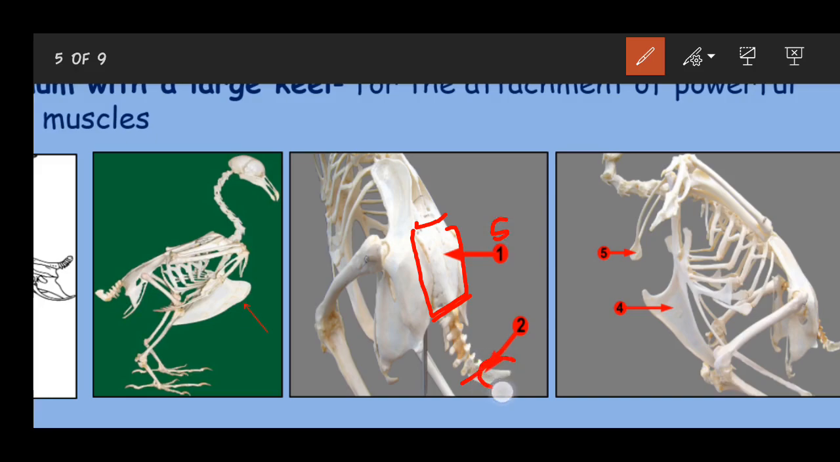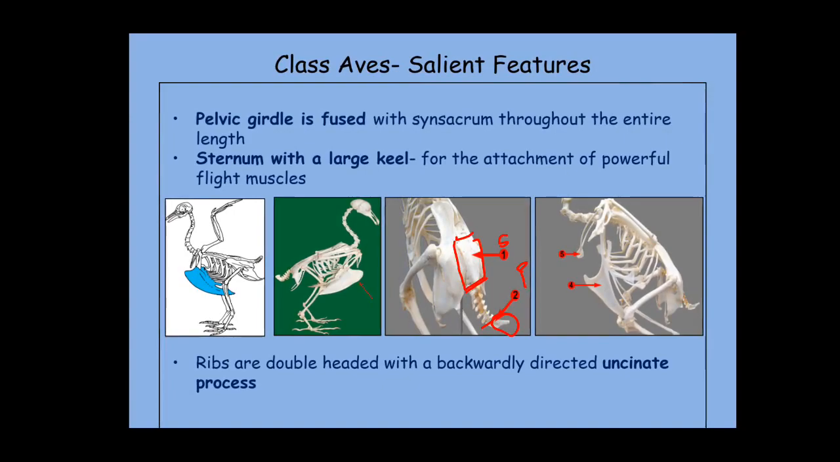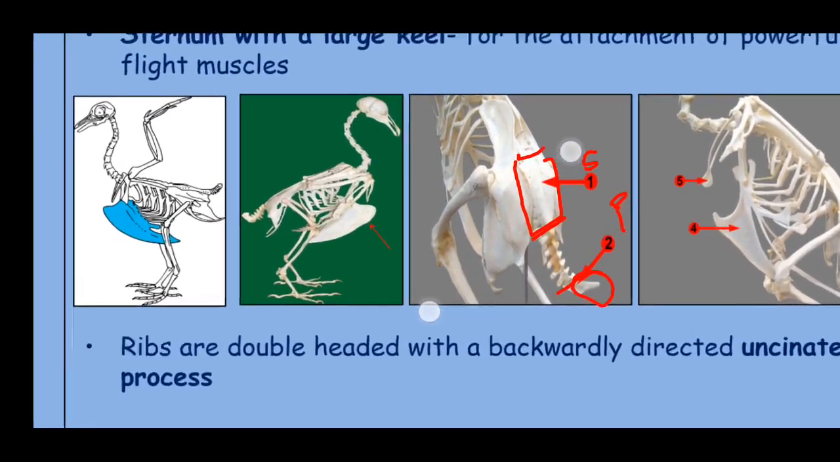And here, which is marked as 2, the posterior caudal vertebrae are also fused, and that is called the pygostyle. Next, the pelvic girdle is fused with the synsacrum throughout the entire length. That is another feature that can be seen in the same diagram.